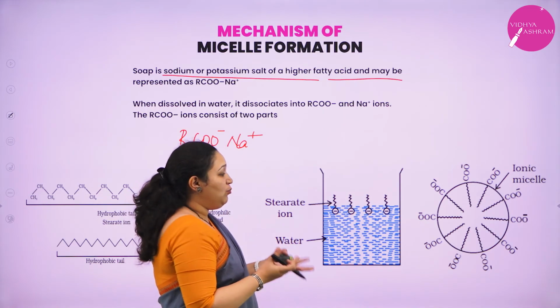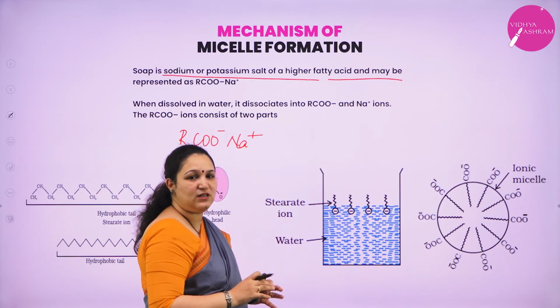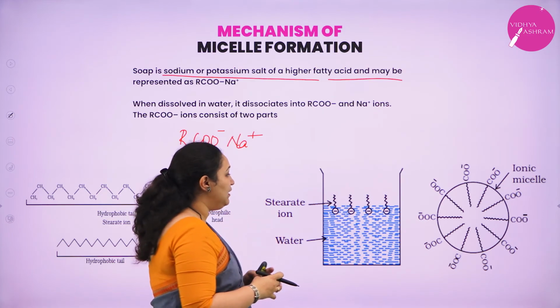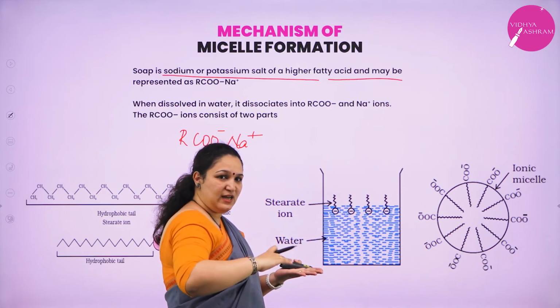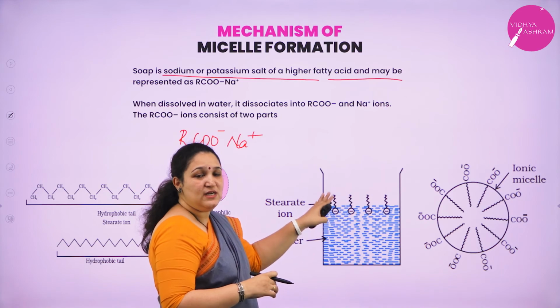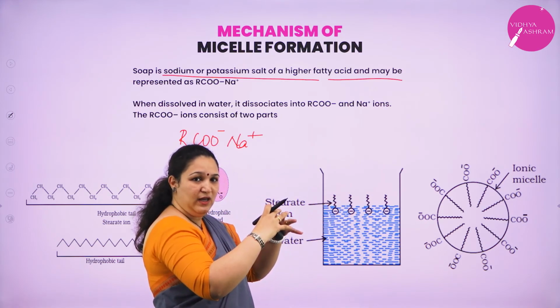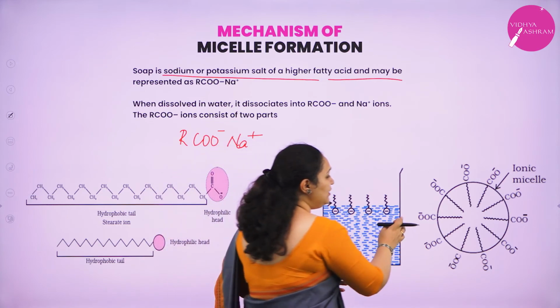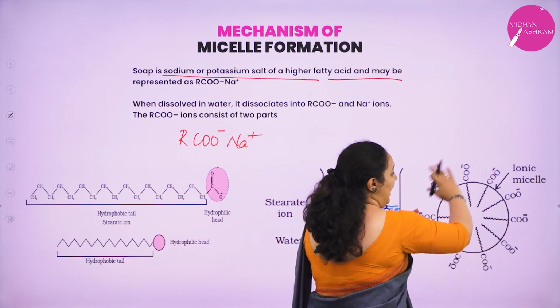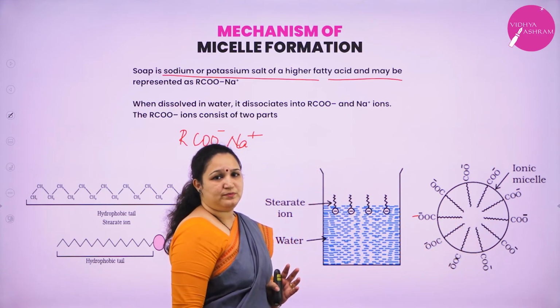Now if I put more and more soap or detergent, what will happen? There is not enough surface area available for all the soap particles to remain in this condition. Suddenly they will aggregate and form a ball in which all the tails come in between and the surface is covered by the COO minus group.